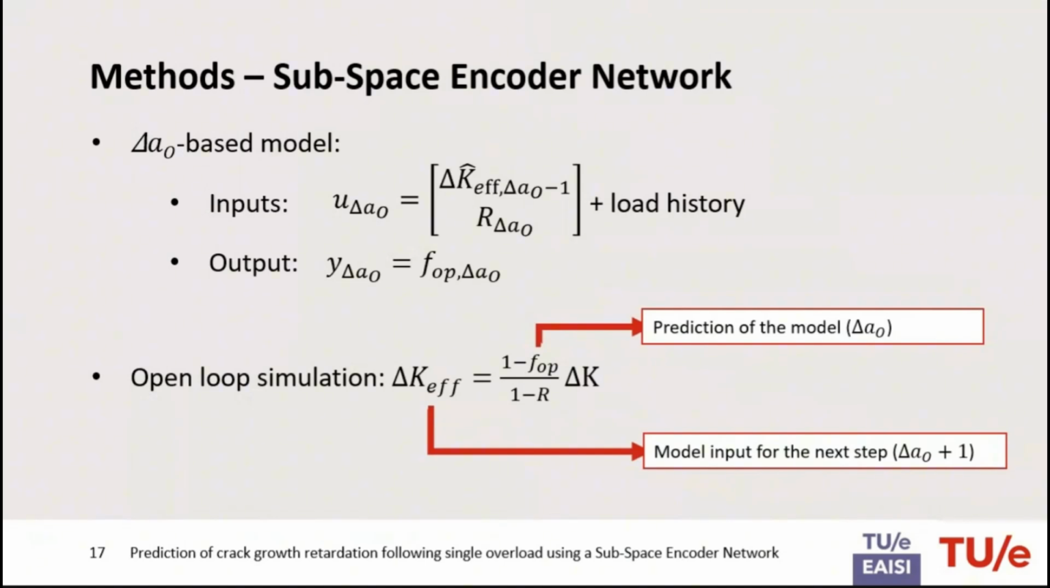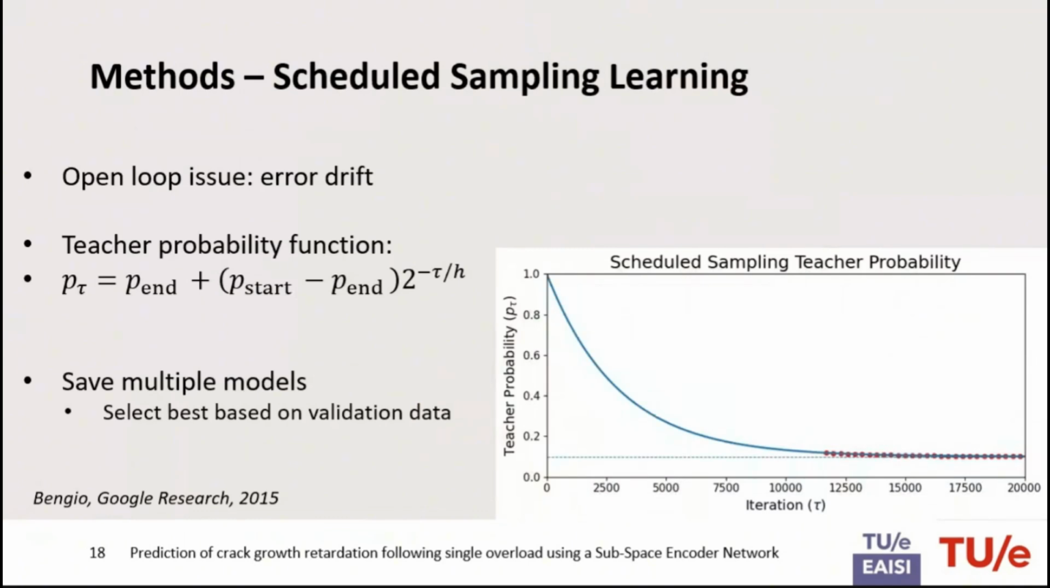So this means that once the model makes a small mistake in the prediction of the crack opening function, this error will stay in the system, and this causes an issue which is called error drift. And there are specialized training techniques to remove this error, where we use a decaying function over time. This is essentially the probability during training that we replace the ground truth values with the model's own prediction.